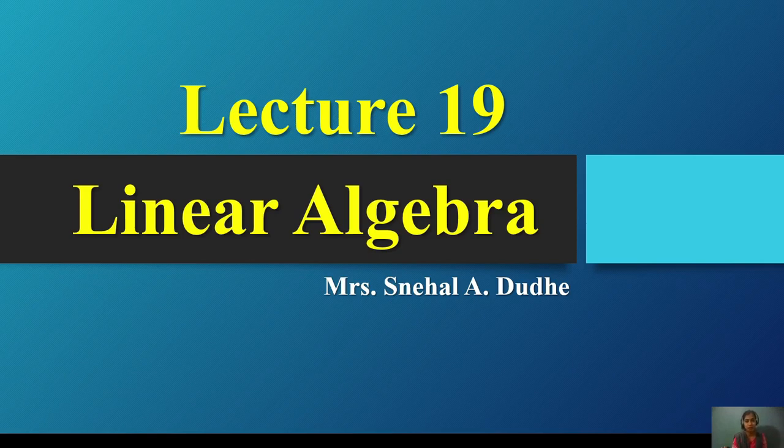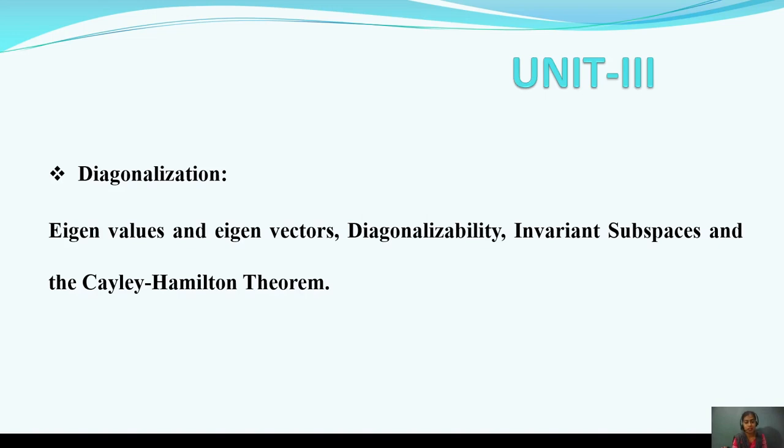Today we discuss the third unit, which is diagonalization. In this unit we start with the eigenvalue, eigenvector, all of these properties and theorems depending on these values, all of which lead to diagonalization. Okay, let us get started with unit three. Unit three is a short unit.